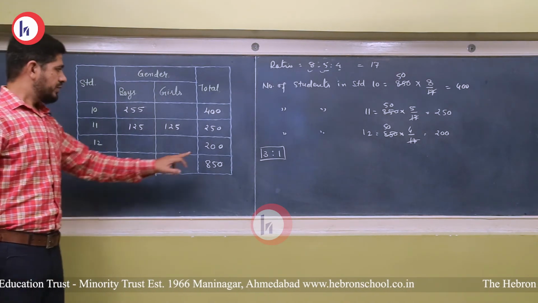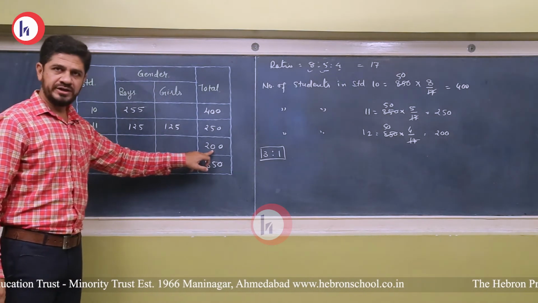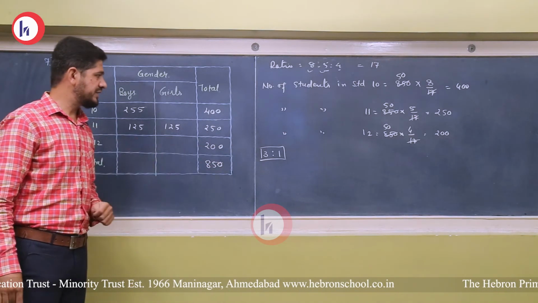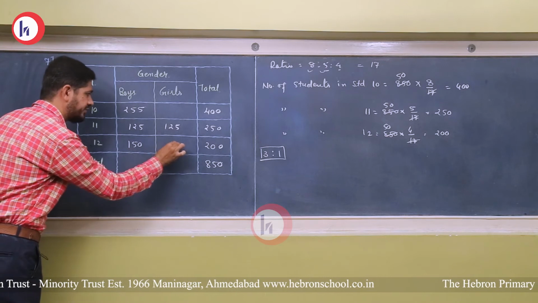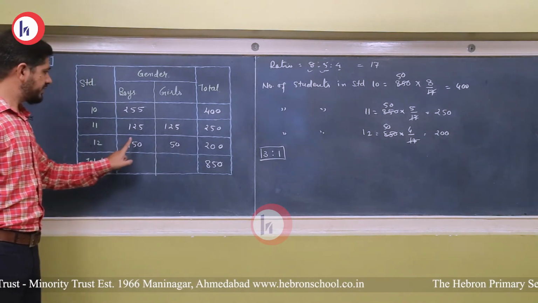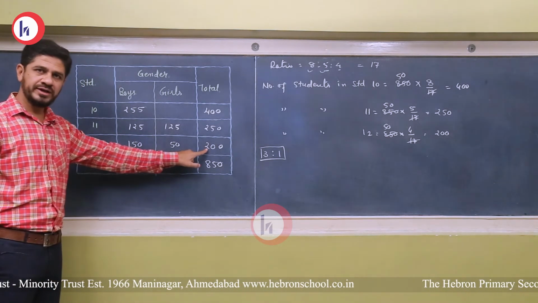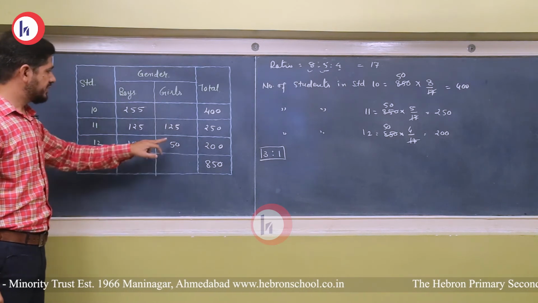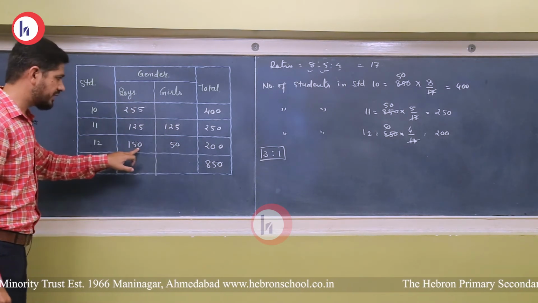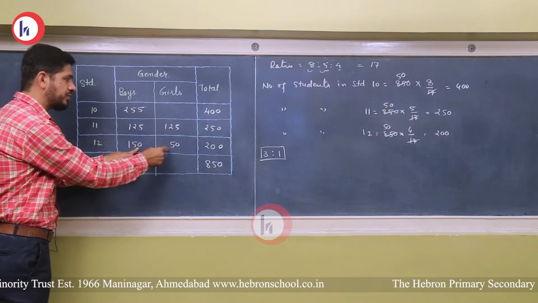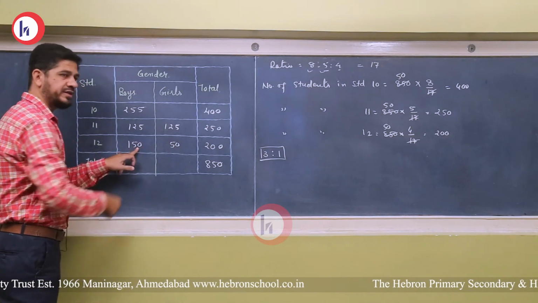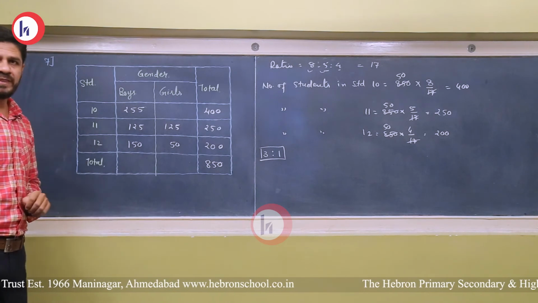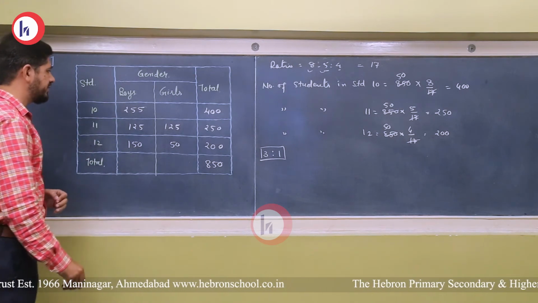Now we will divide 200 in the ratio 3:1. We will get 150 and 50. So 150 plus 50 gives 200, and you can see the number of boys is 3 times the number of girls. When we multiply 50 by 3, we get 150. Right? Now let's find the remaining values.